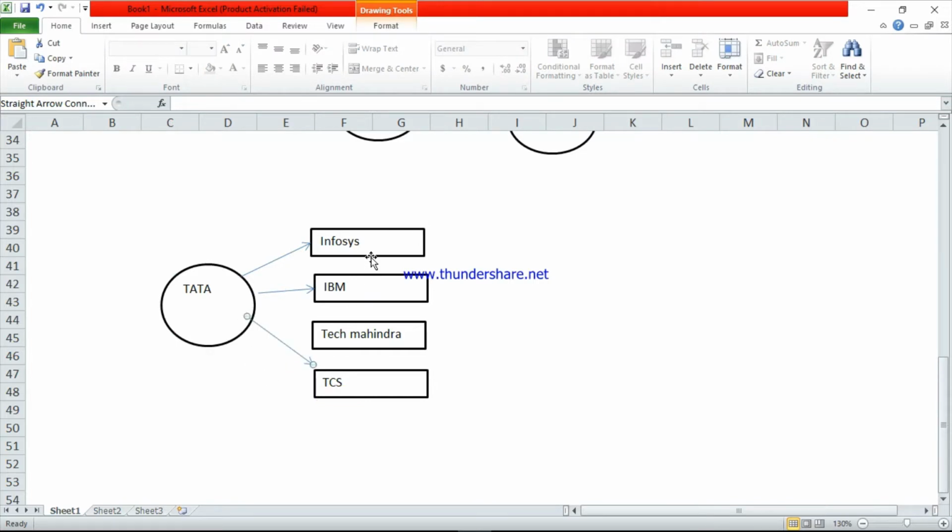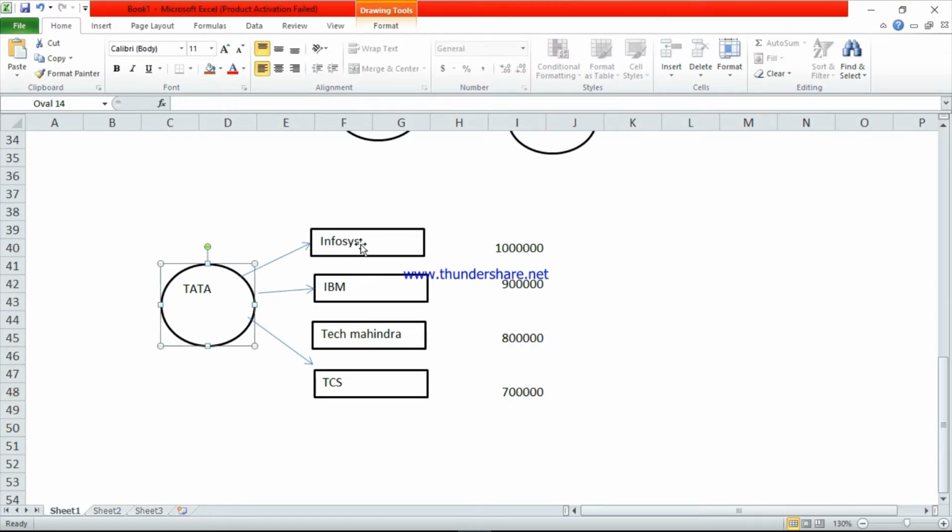Suppose IBM quoted 10 lakh dollars, this one 9 lakh dollars, this one 8 lakh dollars, and finally TCS 7 lakh dollars. So they have given quotations: 10 lakhs, 9 lakhs, 8 lakhs and 7 lakhs.